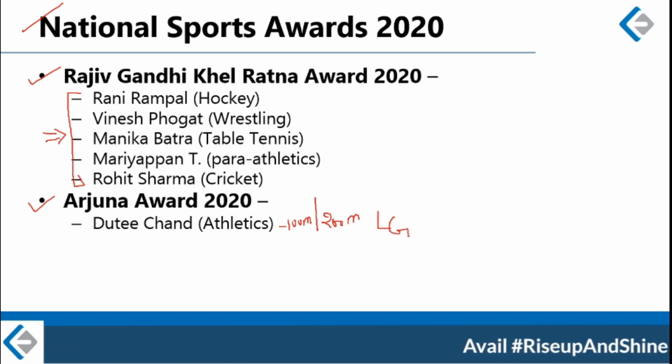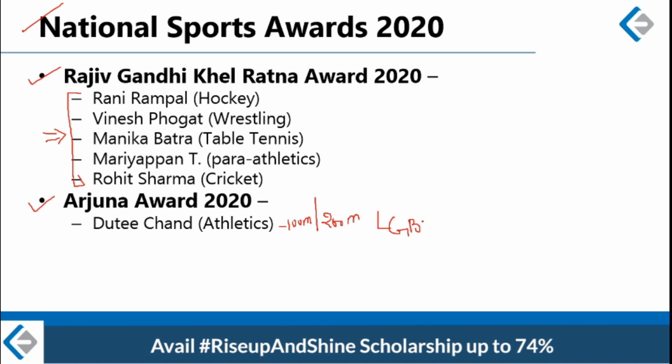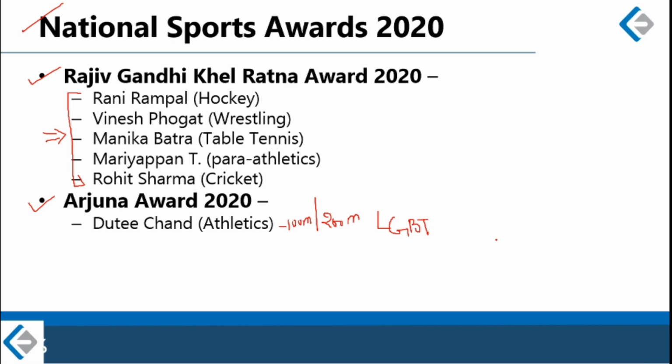So last year she revealed her same-sex relationship with a girl. So the first Indian athlete to come out in open about her same-sex relationship, Duti Chand. She comes from Odisha and she is a 100 meter and 200 meter athlete.